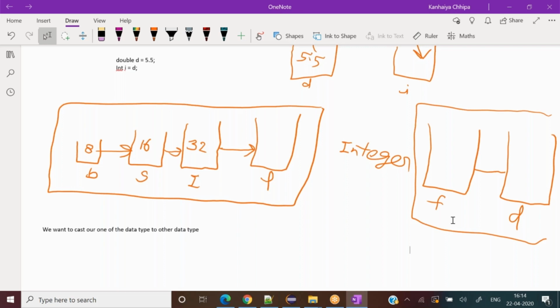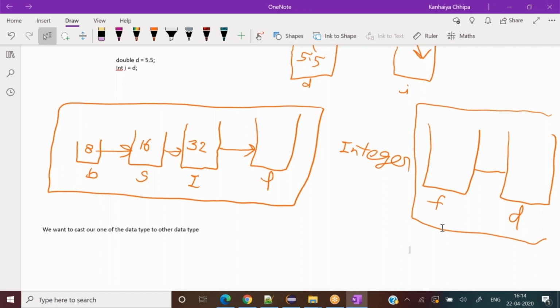If there is no relation between data types, then we cannot convert them. So the first thing to understand is that yes, there is a possibility of typecasting in Java, but the conversion is possible from related entities only. So far so good, or any problem? I'll come to the examples one by one after that. No, I understand.